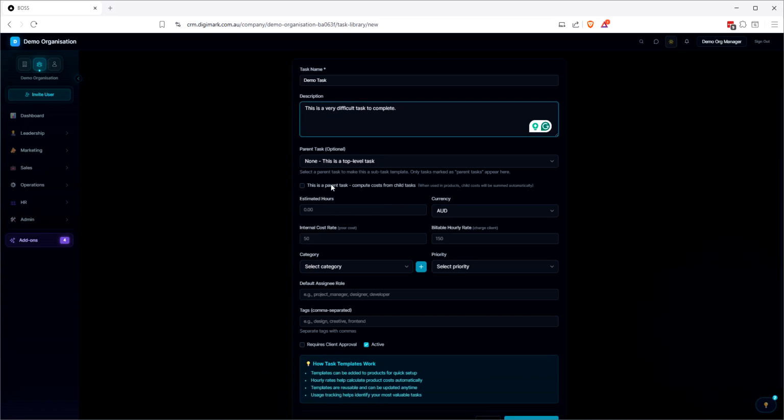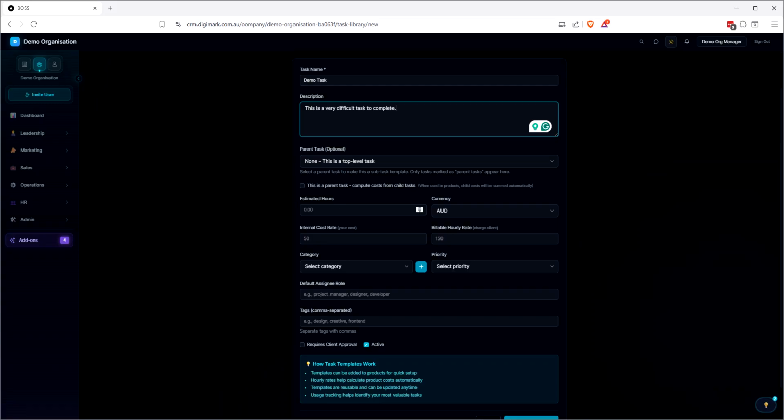So we've got parent tasks in here. So we've got dependencies attached to it. So we can set this as a parent task and then we can add other tasks that need to be done underneath this task, so that for this task to be complete, we need to do those other tasks as well.